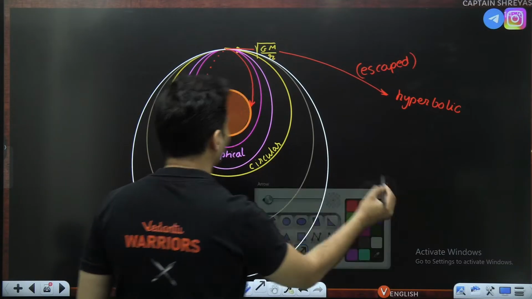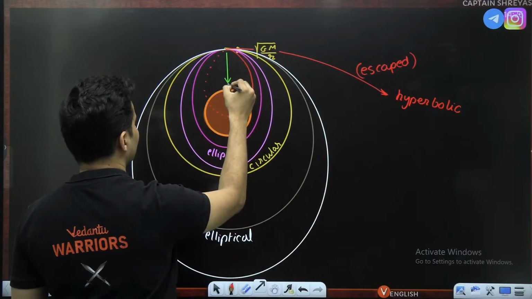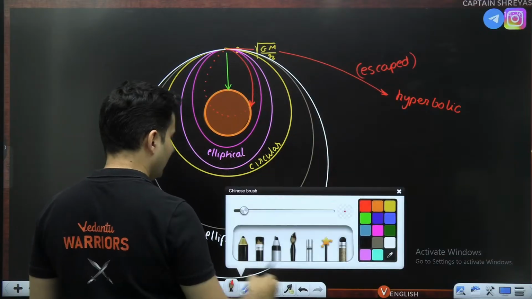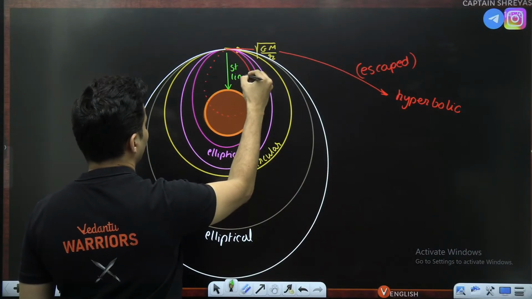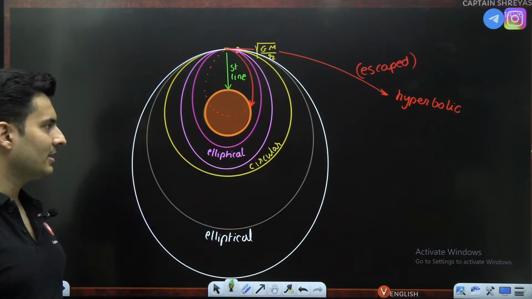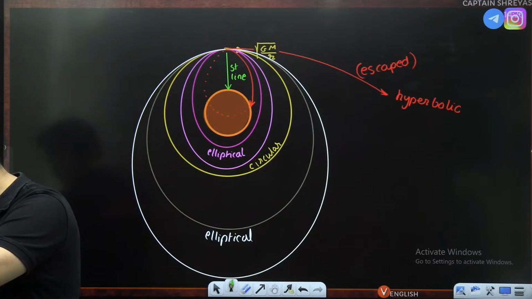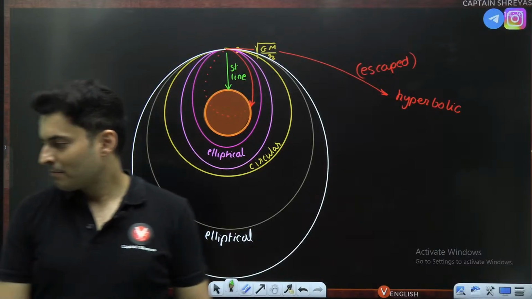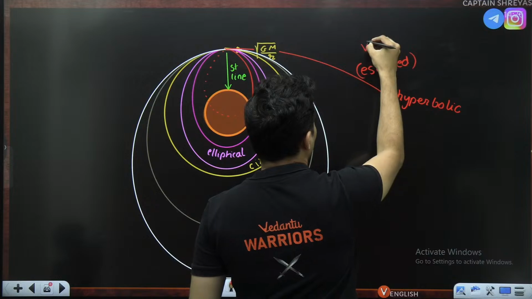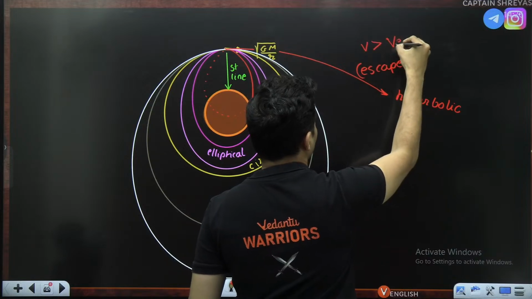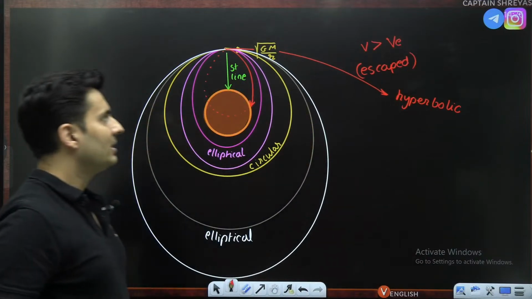I'll tell you why. Because if you just drop it like this, it is just going to fall in a straight line path. All these things are there. Isn't it crazy? Yeah, it looks like this. This is how the paths are. This is when the speed is more than the escape velocity. Speed is more than basically your escape velocity.